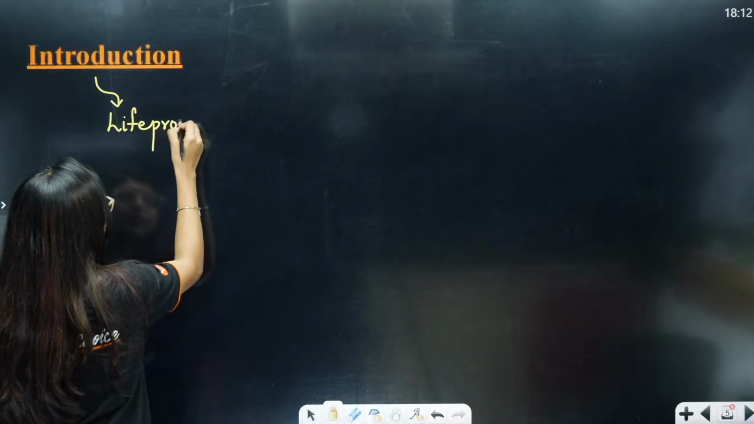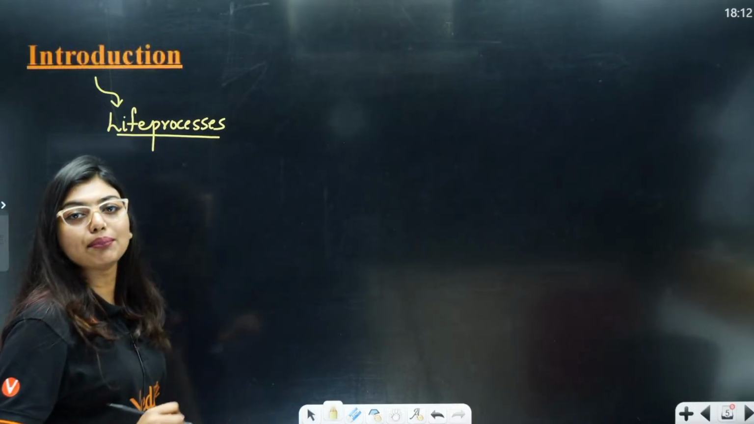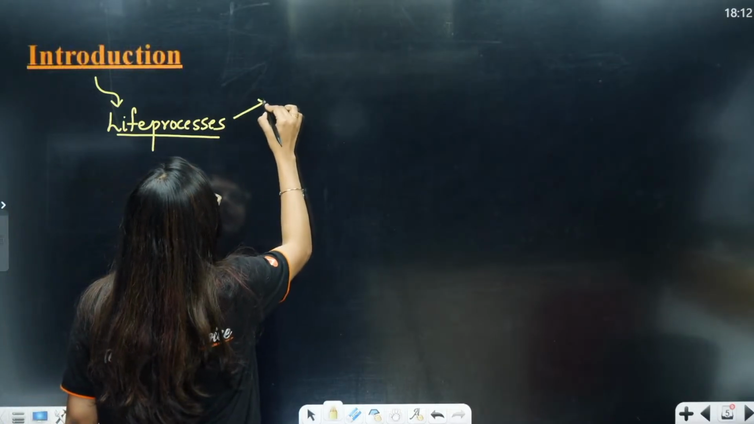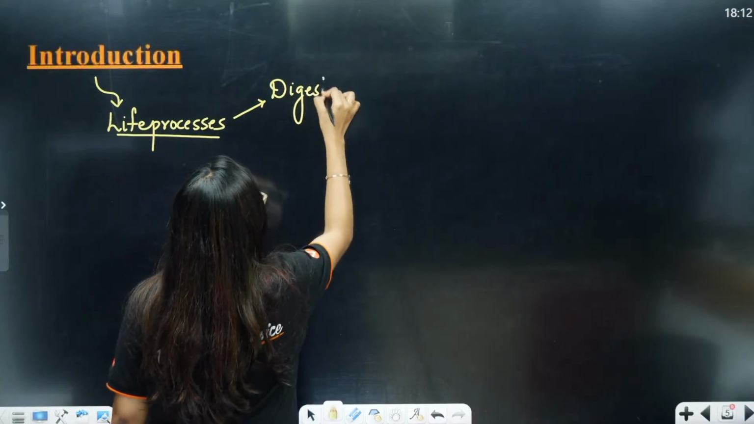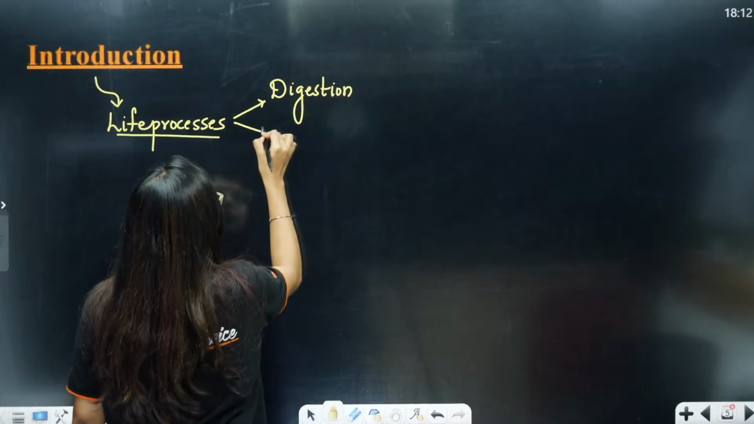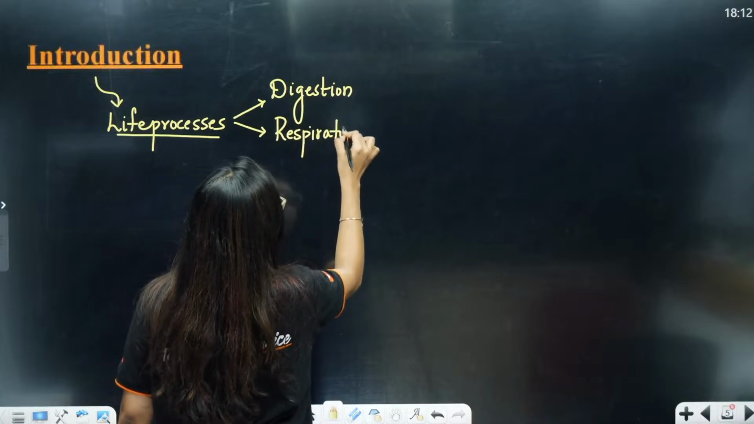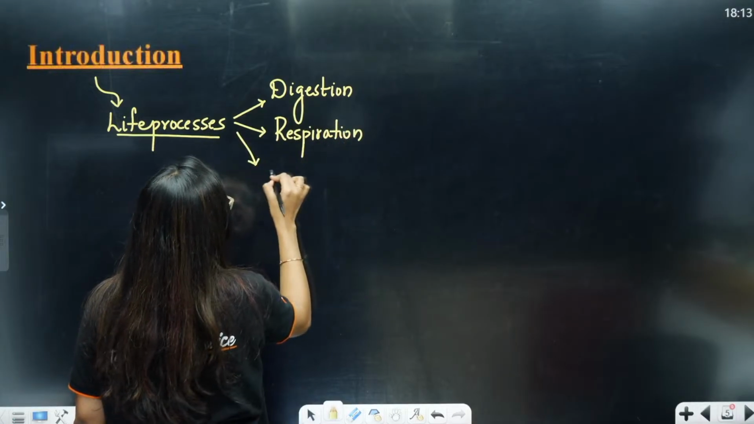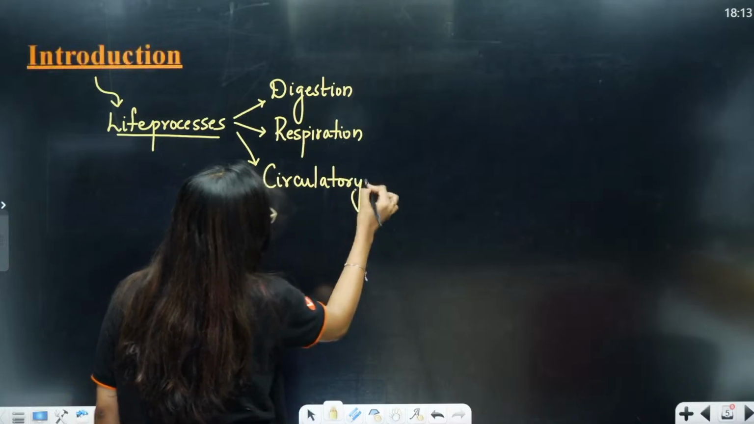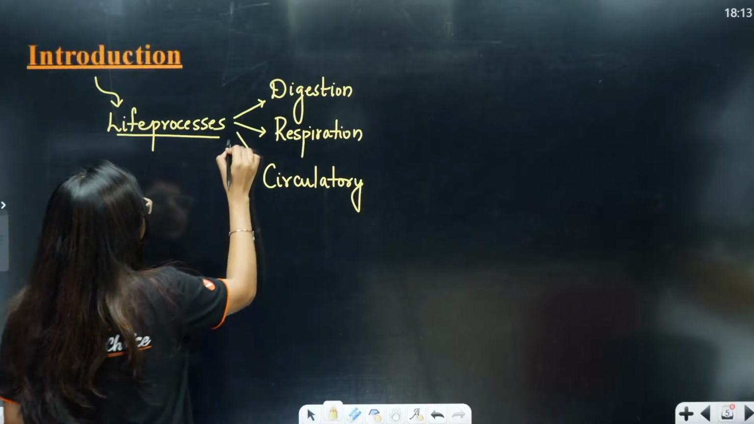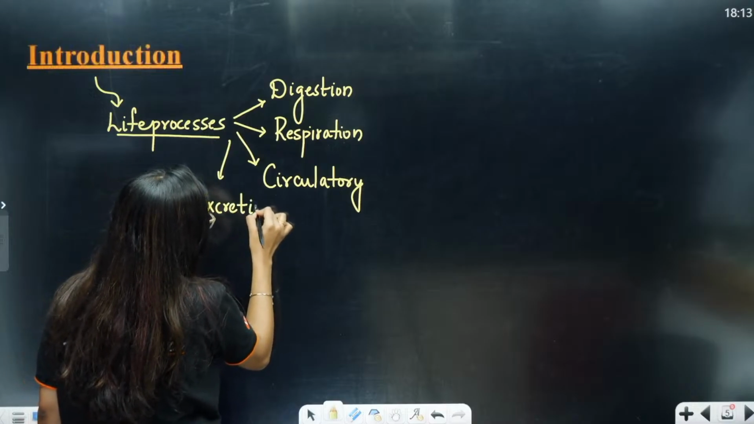For survival, right students, for survival to happen, I need to do some processes. What might it be? Digestion, taking in food, digesting the food. I have to breathe, respiration. I have to make sure everything is moving in my body, exchange of gases is happening, nutrients, nitrogenous waste, circulation should happen. Then what else, students? I have to make sure that the unabsorbed food, that excretion should happen.